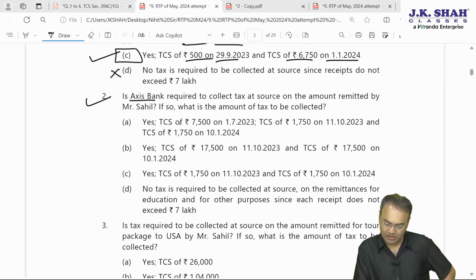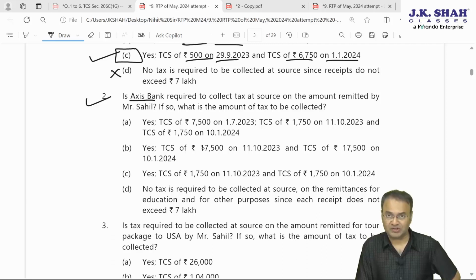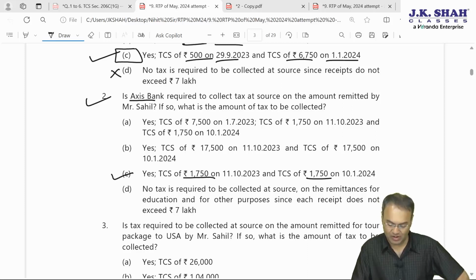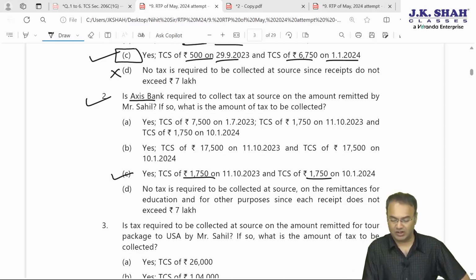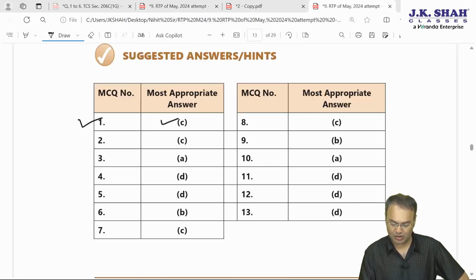So the answer will be: the first seems to be a wrong answer, 7,500 and 1750. Then 1750. The first, option A, says 3 transactions TCS on. That is the wrong answer. The first transaction will not attract any TCS out of 3 transactions with Axis Bank. Second, TCS of 17,500 is wrong. That will be based on the 5% rate. Third is yes, 1750 on 11th October and again 1750 on 10th January. This is the correct answer. 1750, 1750. And the last one is no tax required. That is certainly a wrong answer. Let's check whether C is the correct answer or not. Answer for the second question also, C is the correct answer.